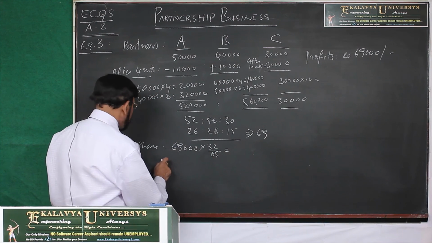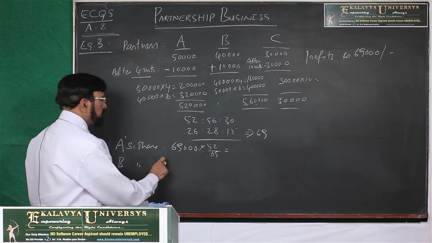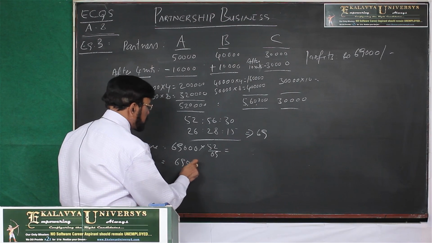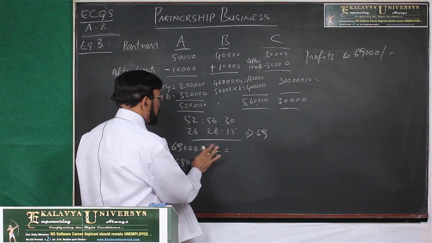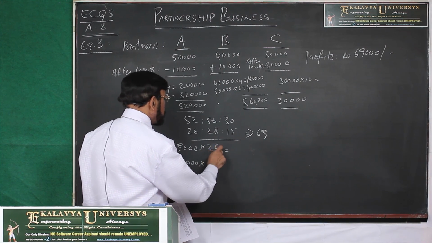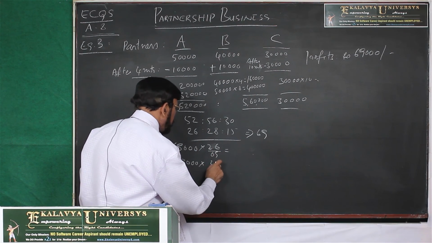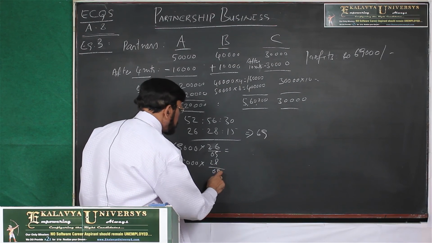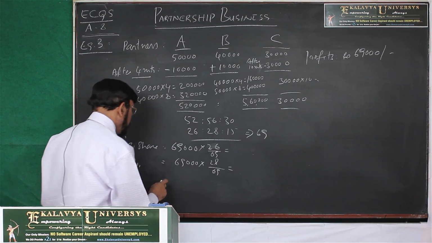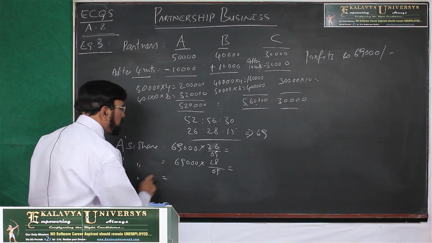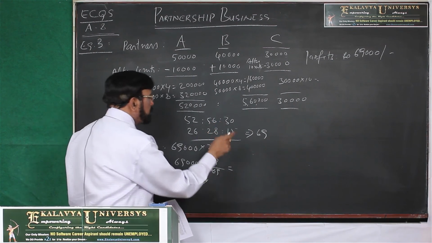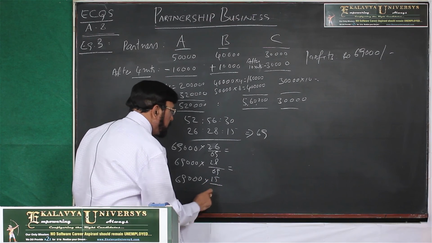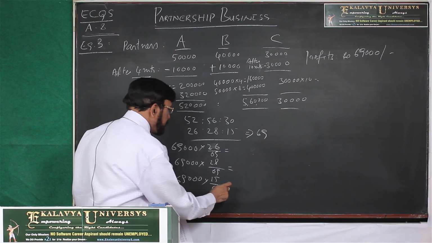Now B's profits 69,000 into 28 by 69, and C's share of profits 69,000 into 15 by 69.